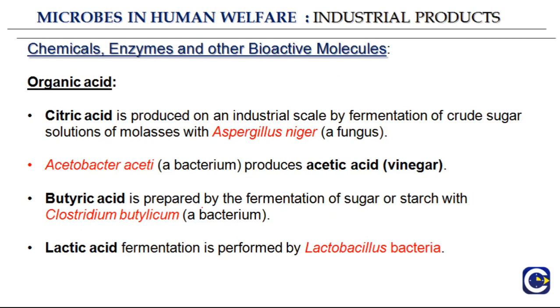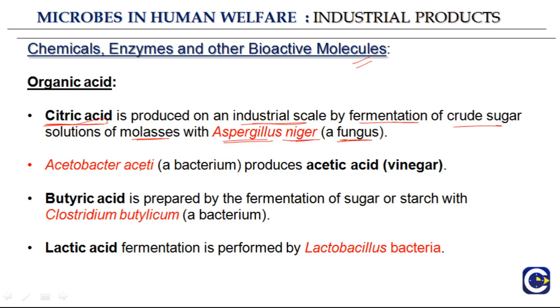So next, the microbes in human welfare can be used for chemicals, enzymes and other bioactive molecules. So the first is organic acid. Citric acid is produced on an industrial scale by fermentation of crude sugar solutions of molasses with Aspergillus niger, which is a fungus. So if you want to produce citric acid on an industrial scale, it can be done by a fungus, Aspergillus niger.